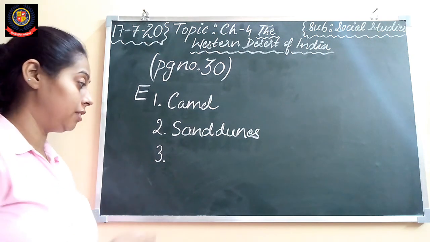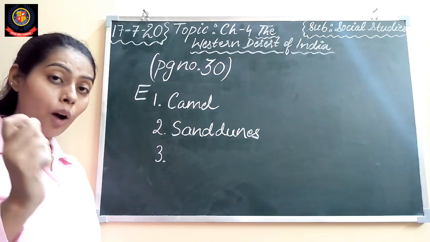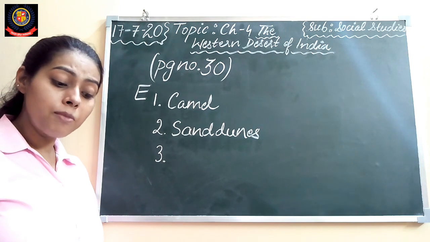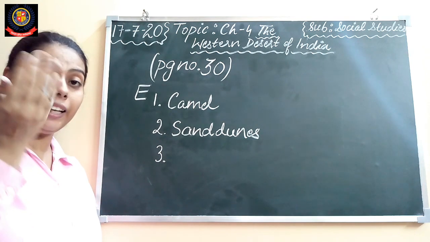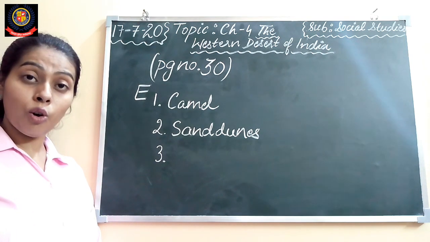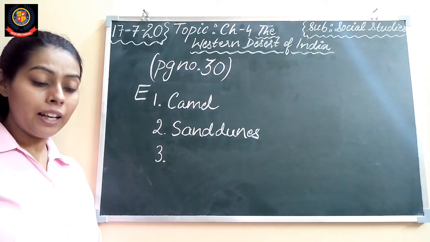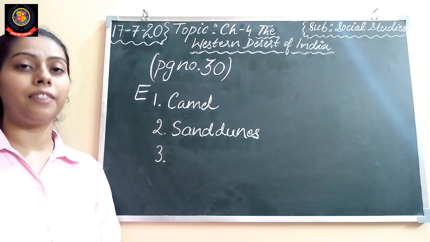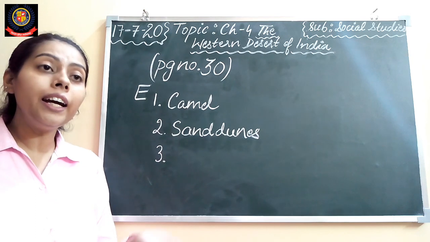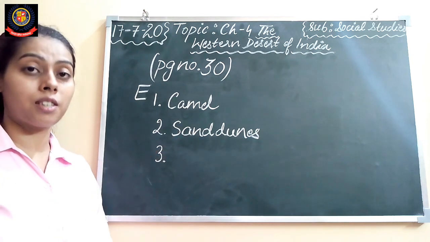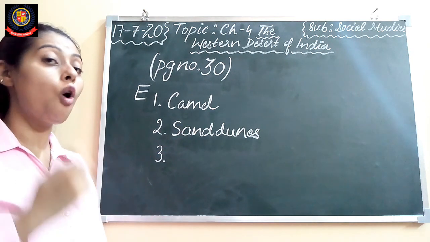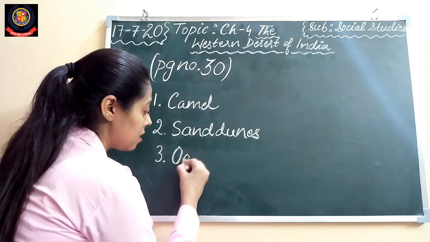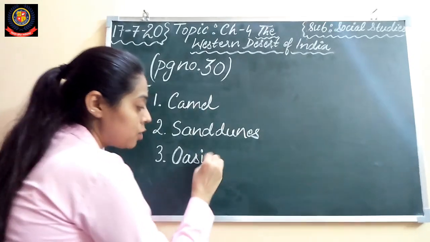Next, third, underground water which comes up to the surface in desert are called. So, as I have explained you that there are some places in the desert where the underground water comes up to the surface and they are called oasis. Right, students?